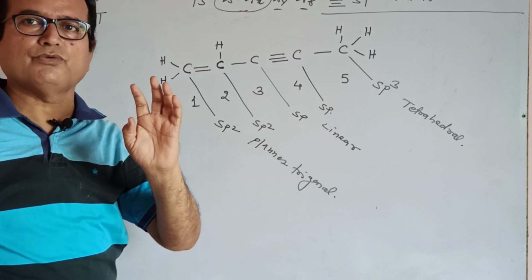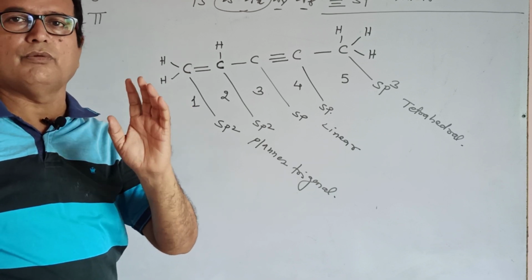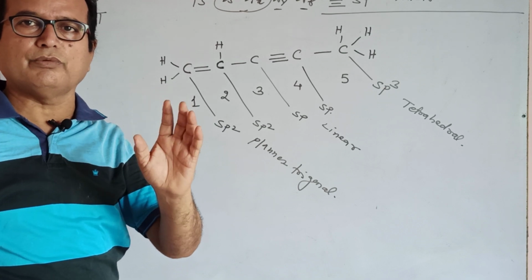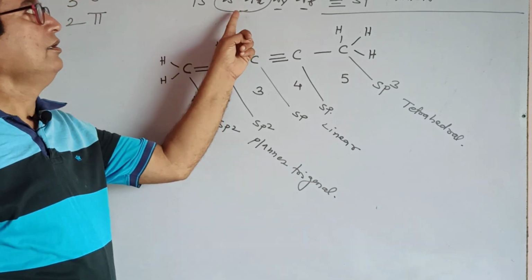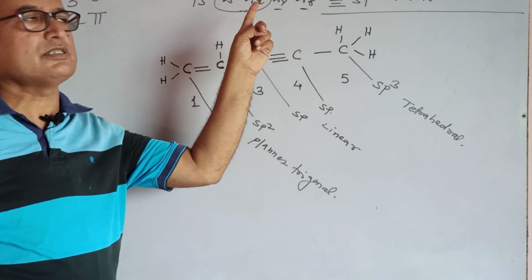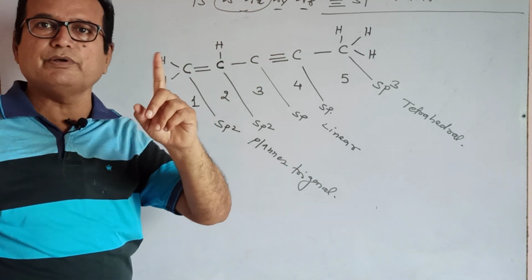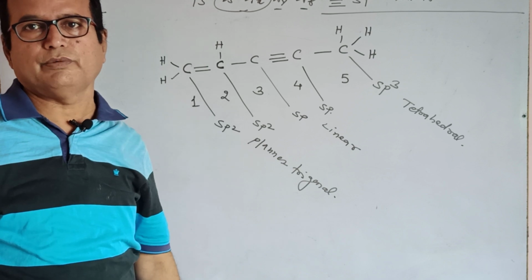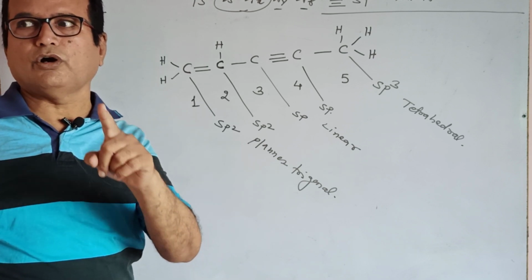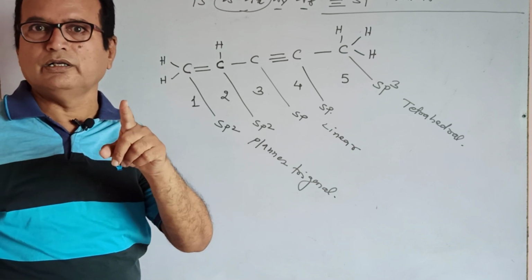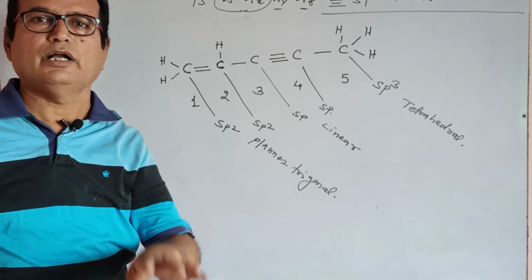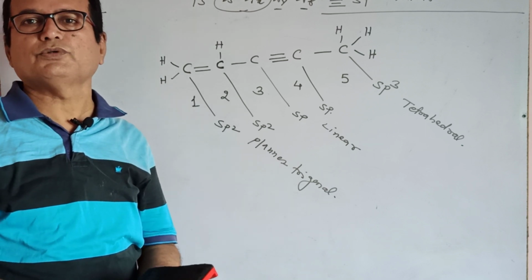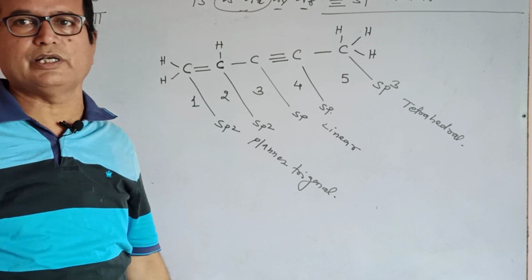Their property is to form chemical bonding. Chemical bonding is formed between pure atomic orbitals or hybrid atomic orbitals. One s and three p atomic orbitals are there. If one s and three p atomic orbitals mix with each other, they give 4 hybrid atomic orbitals. Every 4 atomic orbitals mixed with each other give 4 atomic orbitals. These 4 atomic orbitals are hybrid atomic orbitals.